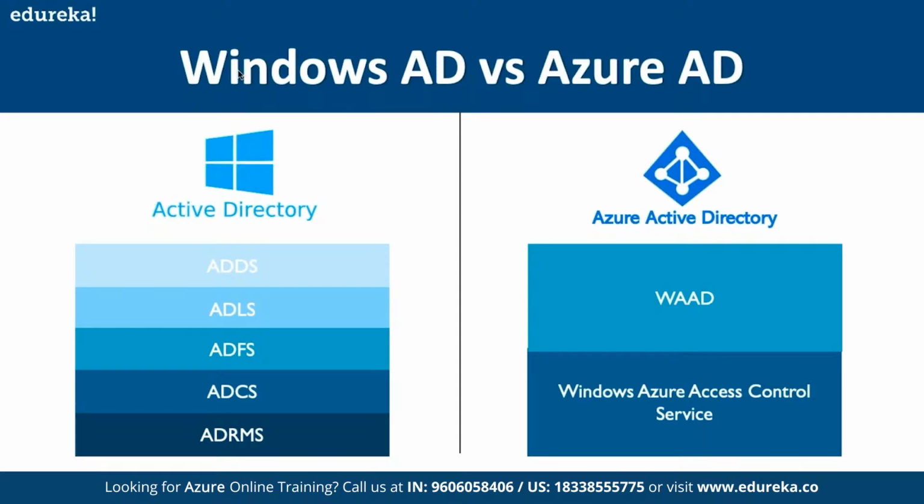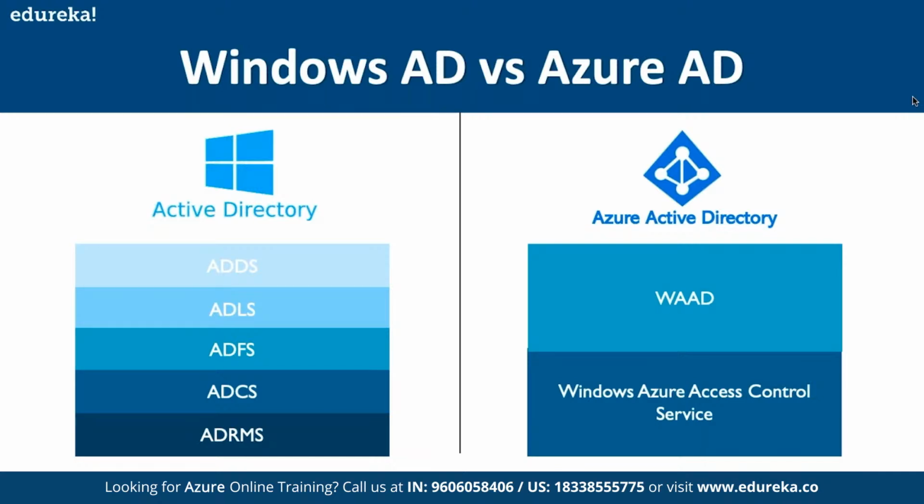In the end, users don't have to worry about how they can access the organization's resources or services, or where they are located, whether on-premise or based on the cloud as well.